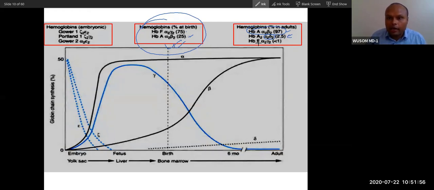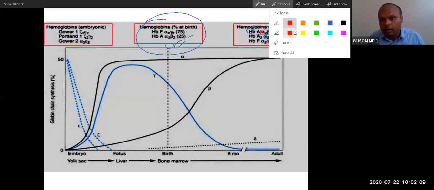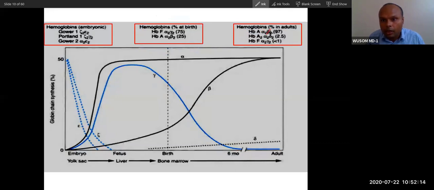Now what will happen? I'll tell you one thing. If there is some problem during the adult condition, for example a problem in the production of beta, then in such a condition the expression of delta and gamma will increase. Do you know that if beta is not there, gamma will become very high, and this is a very diagnostic marker.